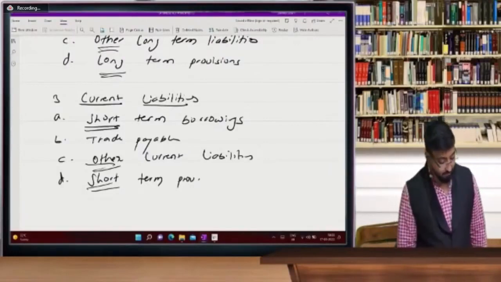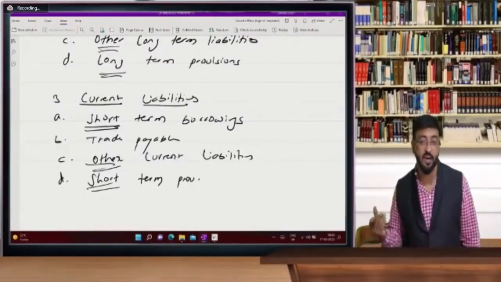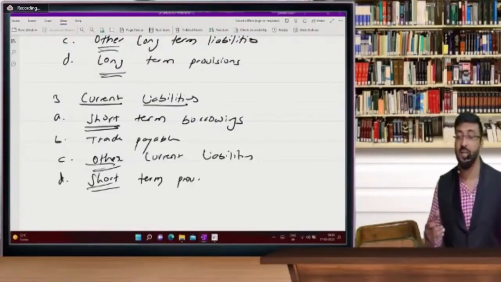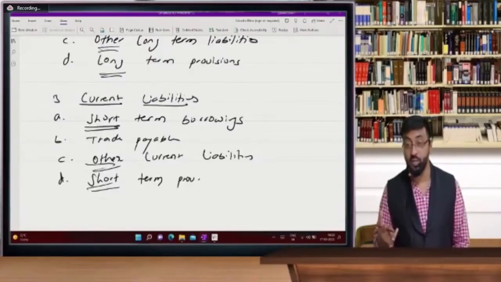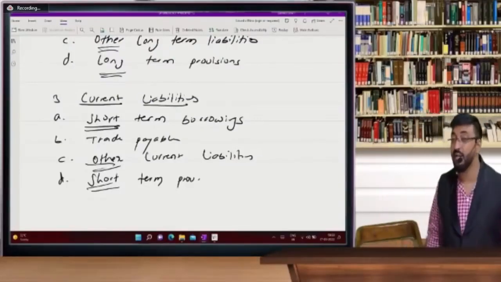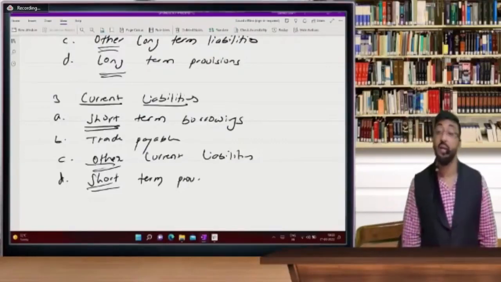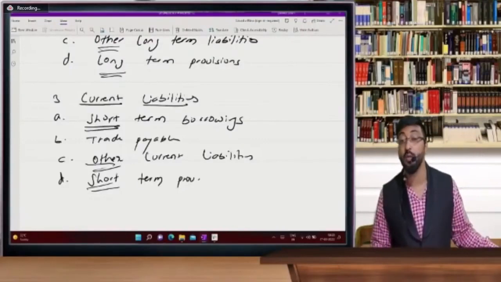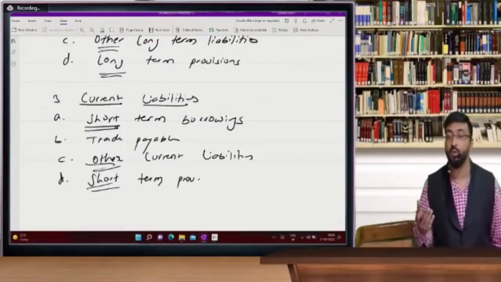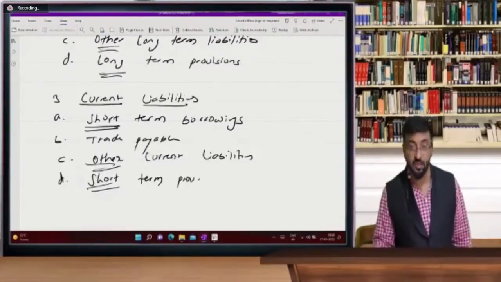Provisions are the same. What is provision and what is liability, we are going to discuss in the financial statement. Just understand provisions means which is not 100% sure, it is called as provision, but which requires a substantial degree of estimation. So whatever requires estimation is provision. I can't say accurately that this much will be my liability. So warranty we call provision. Warranty that we give to people as a business, that warranty is called as provision. Okay.